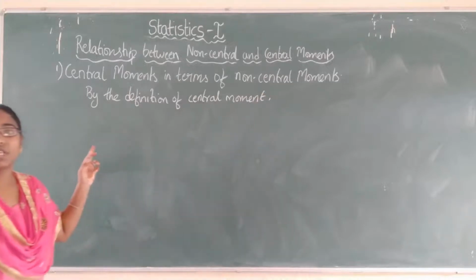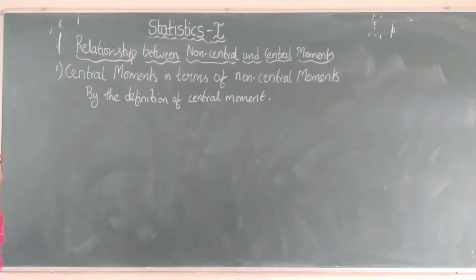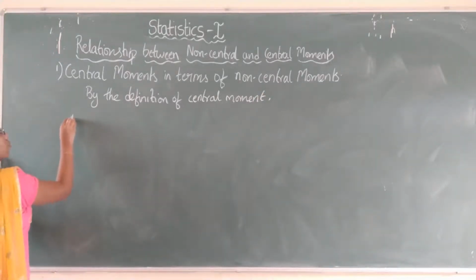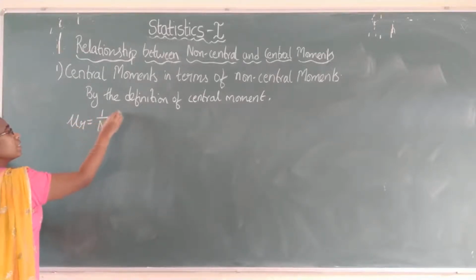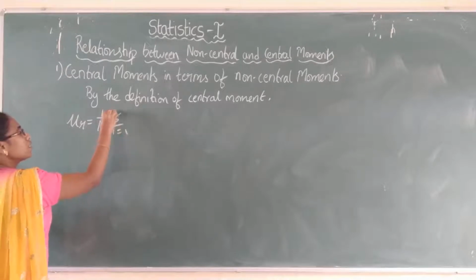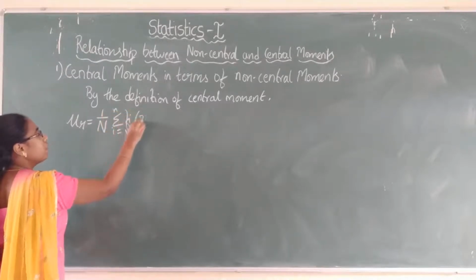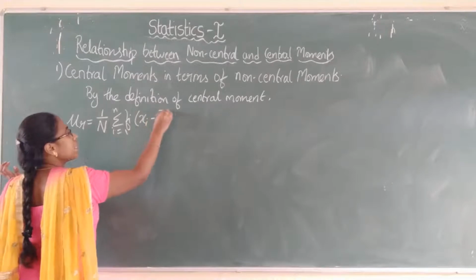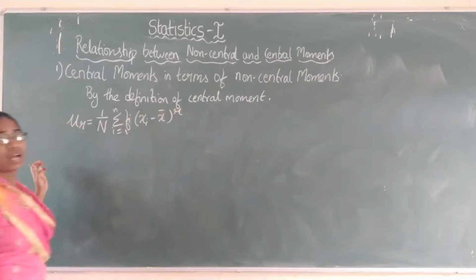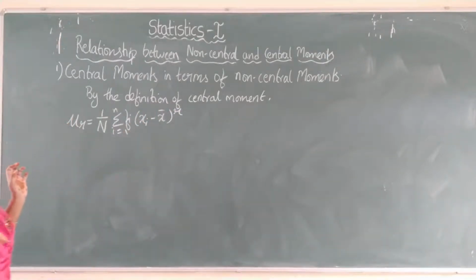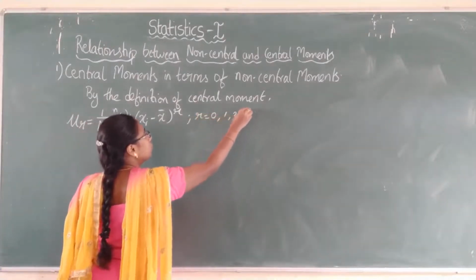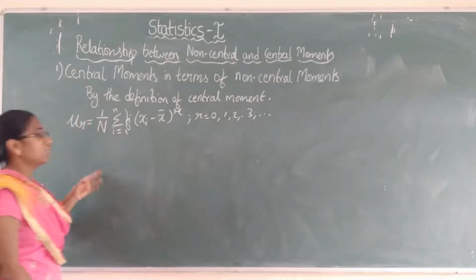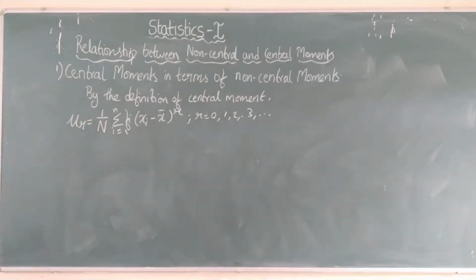By the definition, the r-th central moment is given as mu r equals 1 by n summation i equals 1 to n fi into (xi minus x bar) whole power r, where r equals 0, 1, 2, 3 and so on. This is the definition for the r-th central moment.